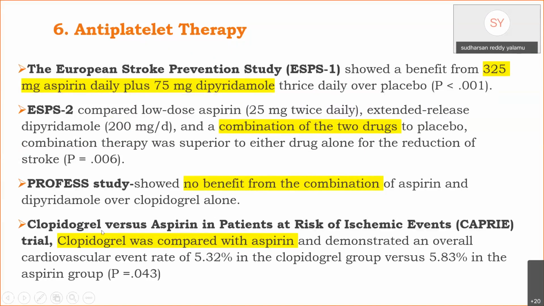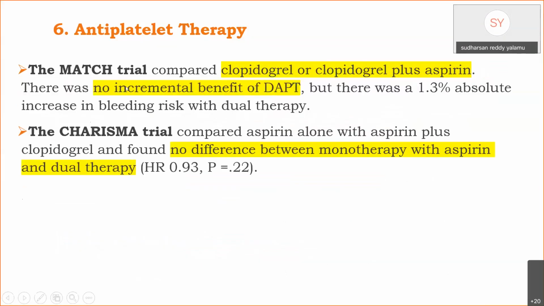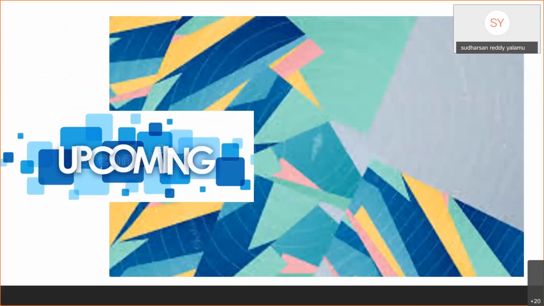The CAPRIE study compared clopidogrel with aspirin and demonstrated an overall cardiovascular event rate of 5.32 in the clopidogrel group versus 5.83 in the aspirin group, which is not significant. The MATCH trial also compared clopidogrel alone with clopidogrel plus aspirin and showed there is no incremental benefit of dual antiplatelet therapy. The CHARISMA trial also showed there is no difference between monotherapy with aspirin alone and dual therapy.